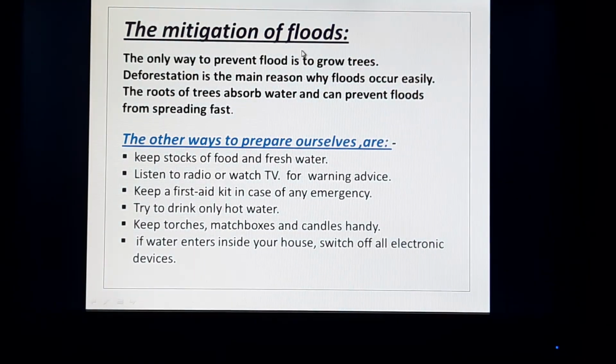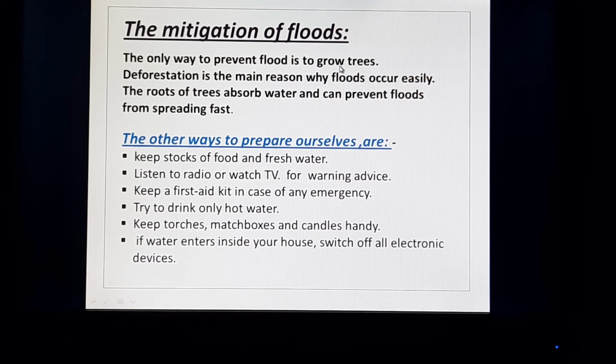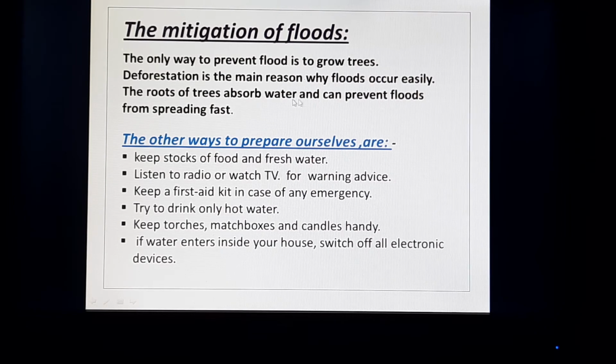Now see the mitigation of floods. Floods means how could we prevent the flood? The only way to prevent flood is to grow trees. If you plant trees, if you grow trees, then the flood could be mitigated. How? Deforestation is the main reason why floods occur easily. When you cut down the trees, the soil of that plain area easily erodes into the riverbed, and then the flood occurs.